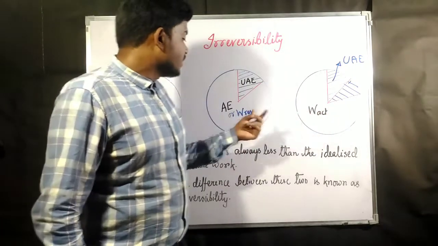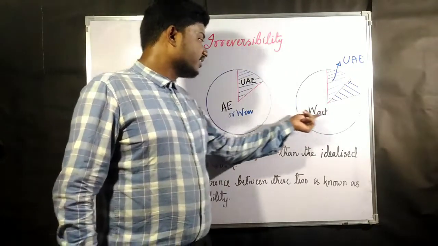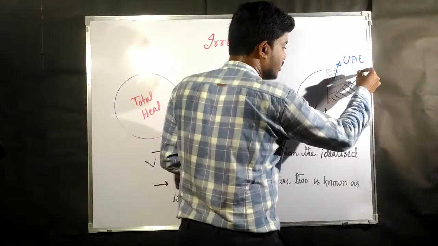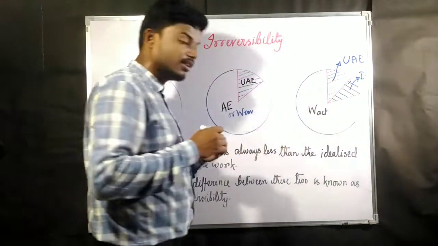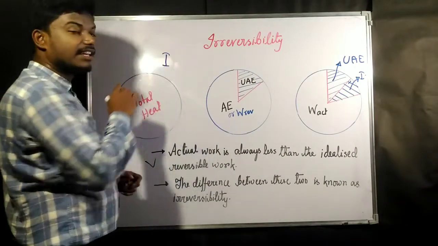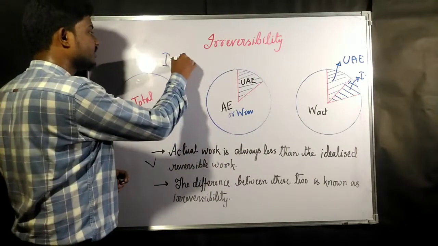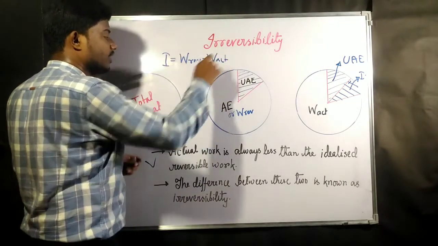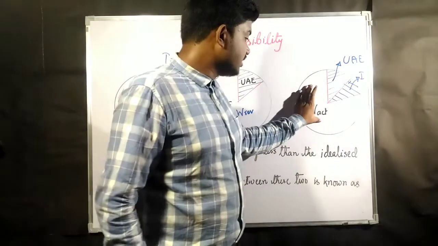So the difference between the W reversible and W actual is going to be this portion, and this portion of heat is known as irreversibility. If we take irreversibility as I, we can say that irreversibility was W reversible minus W actual.